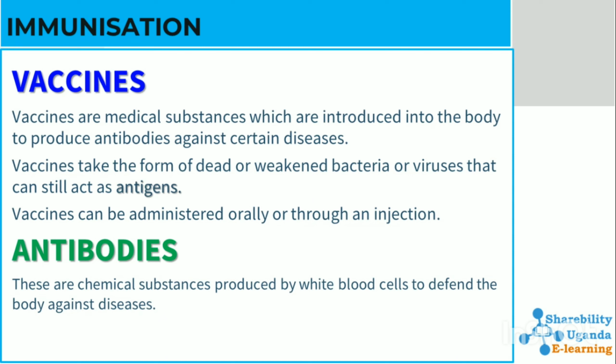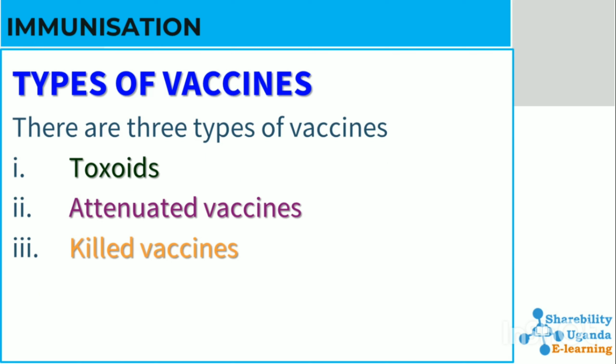Vaccines are medical substances that are introduced into the body to produce antibodies against certain diseases. Vaccines take the form of dead or weakened bacteria or viruses that can still act as antigens. Antigens are like marks, or indicators that alert the immunity whether a substance is harmful or good to the body. Vaccines can be administered orally or through an injection. And then antibodies are substances produced by white blood cells to defend the body against diseases.